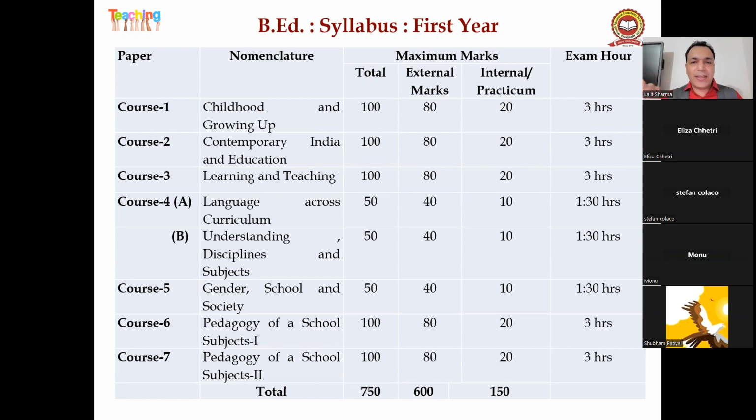The rest of 2 papers are your pedagogy papers, the teaching papers, right? It depends upon your graduation. Someone who has come from a BA background, naturally that would be mostly SST and English. If you have come from the science background, then sometimes science and English, maths and English. So you have 2 teaching papers.